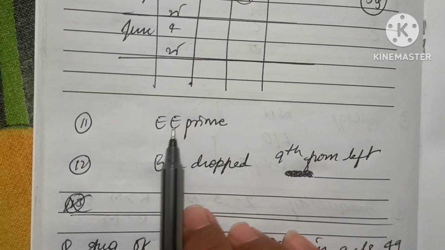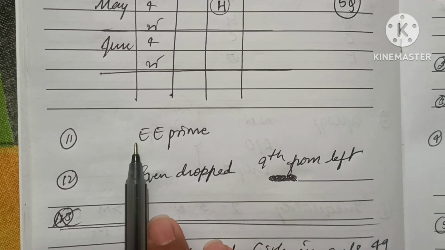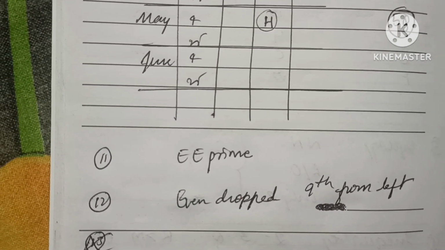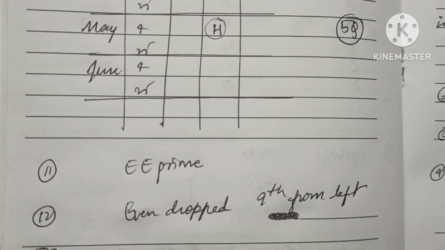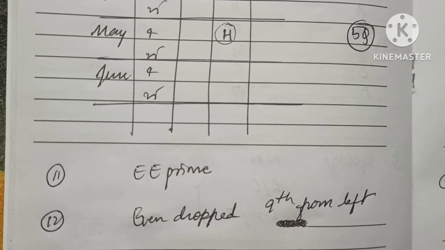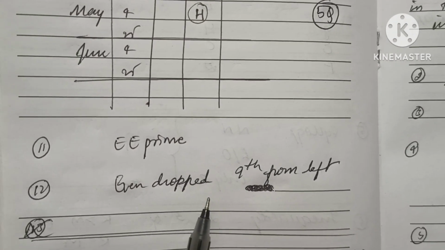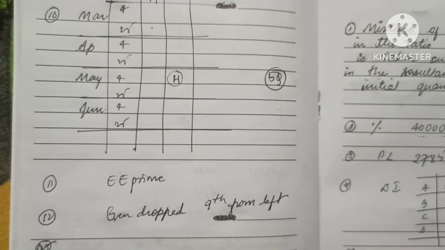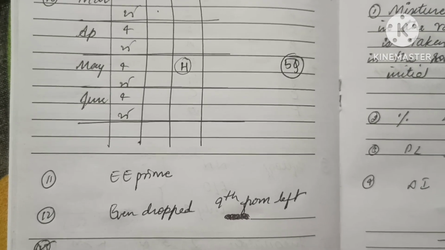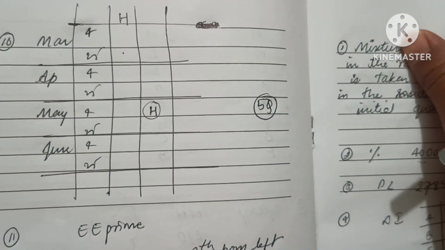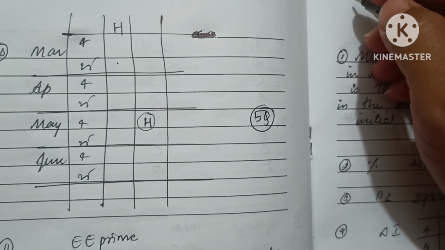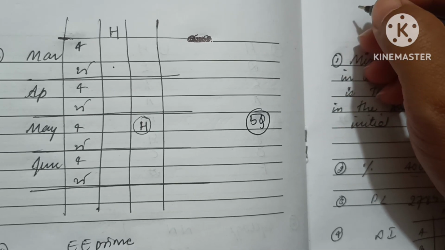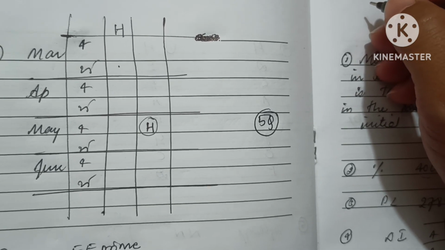And these are the miscellaneous questions, like an even number immediately preceded by an even number and immediately followed by a prime number, so we have to identify that. And in one question it was like, if all the even numbers are dropped, which of the following will be 9th from the left. For this I don't remember the answers, so that's it. These are the only questions which I remember now, because everything went off from my head. Please comment what your attempts were, and also what the answer is, whether I have written the correct answer, or you can even comment what answers you have written for each question.